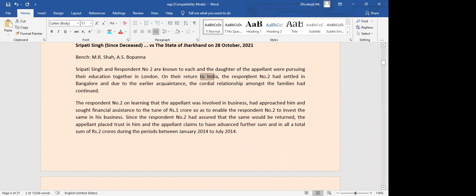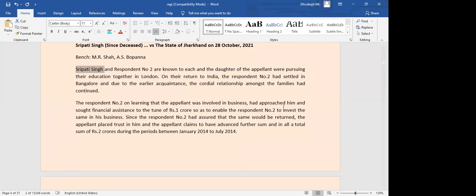After that, respondent number 2 settled in Bangalore, and because they were already known to each other, they were maintaining that relation in a good way. After some time, respondent number 2 came to know that this person is involved in a business.